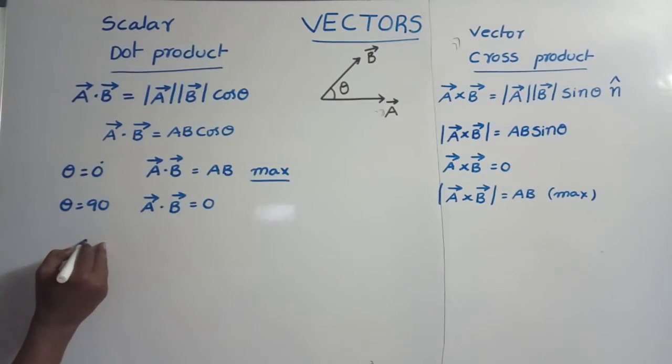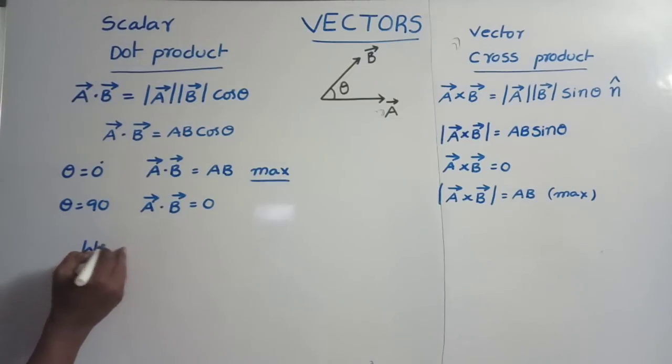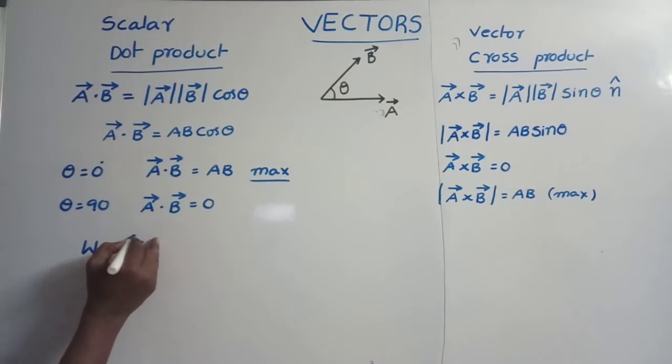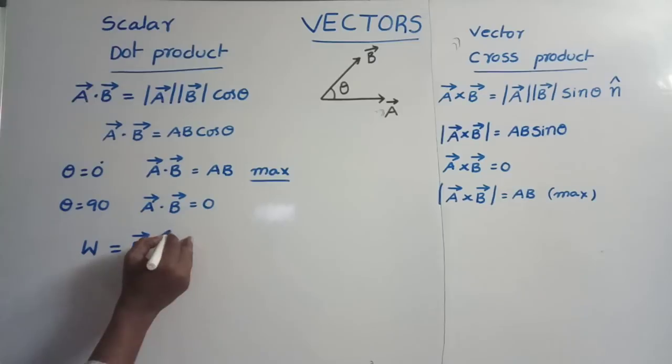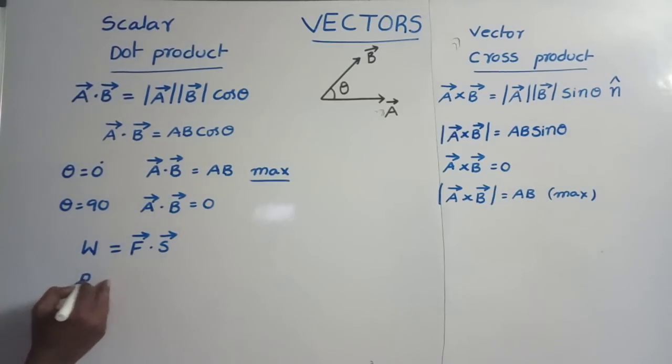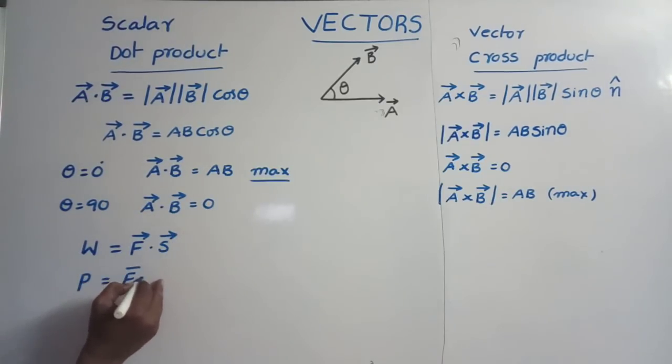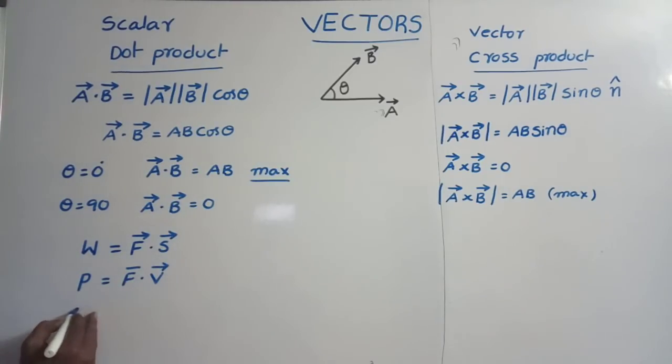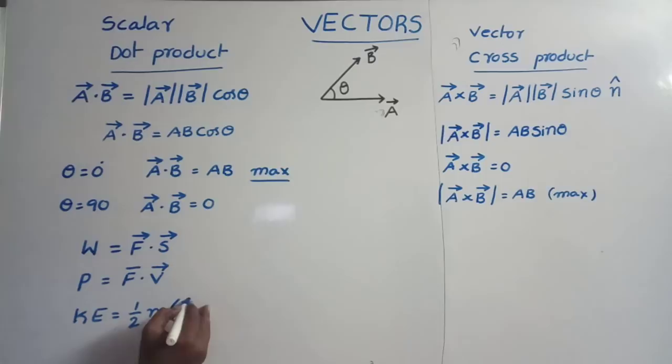Example for the dot product is work done is equal to F bar dot S bar. We can write power P is equal to F bar dot V bar. In same way, kinetic energy KE is equal to half M into V bar dot V bar.